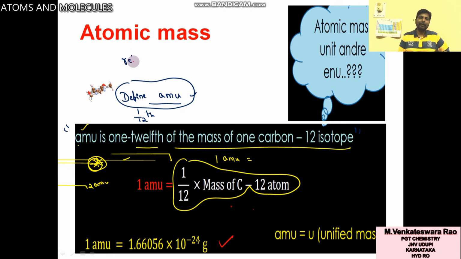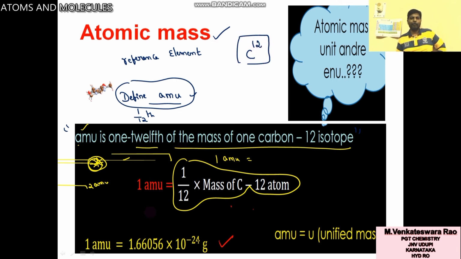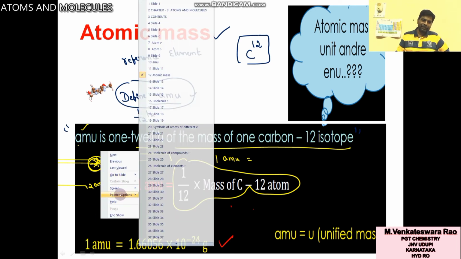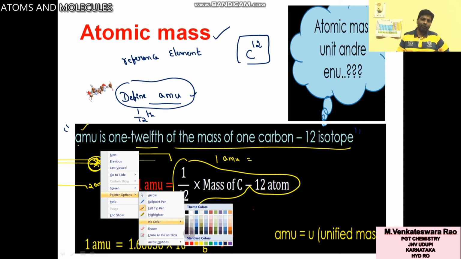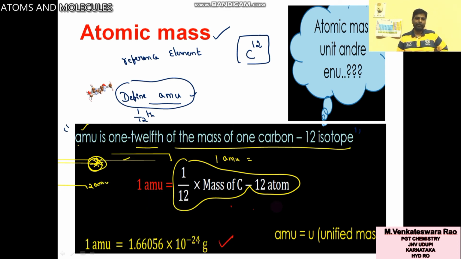Next question, what is the reference element in the determination of atomic mass? That is the C12 isotope, carbon-12 isotope. In competitive exams like NTSE, they will ask the value of this AMU. You will learn in higher classes that 1 AMU is equal to 1.66 into 10 to the power of minus 24 grams.